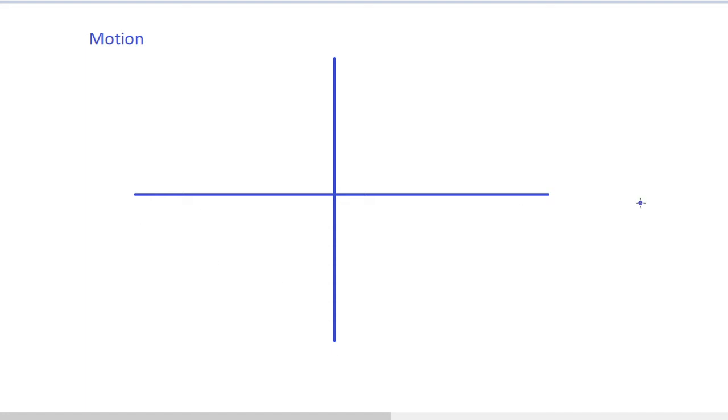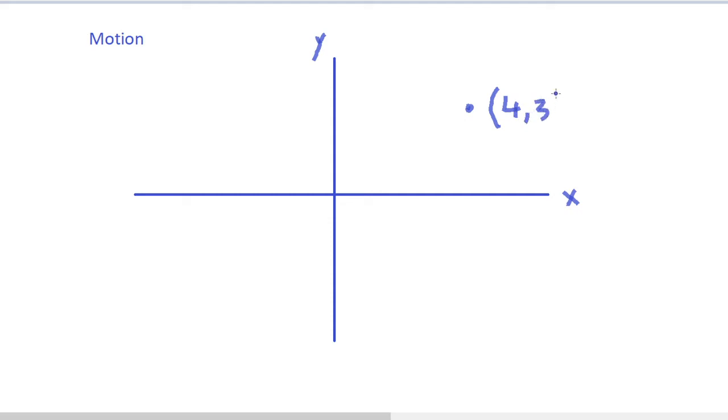The space can be explained with the help of this coordinate system. A plane can be explained with the help of this x and y axis, and the position of any object on this plane can be explained with the help of two numbers which we call coordinates. As for example, we may say that the position of a particular object here is 4, 3.